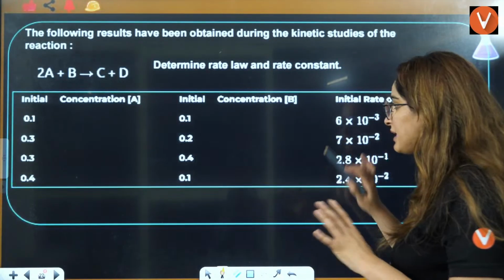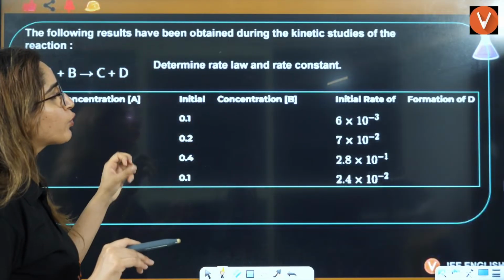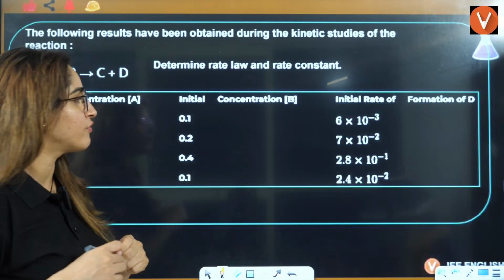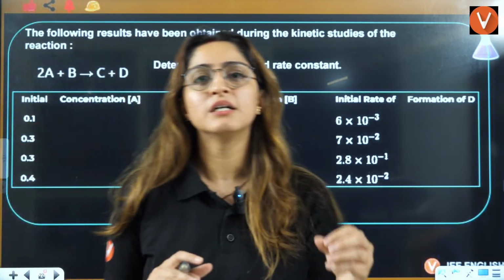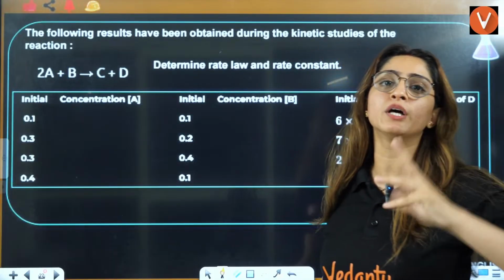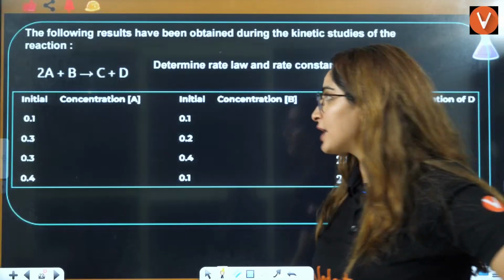these kinds of questions are kind of famous, right? If they have given you questions in which they have given the data in tabular form, what do you have to do? For this, you have to remember one thing, that is a trick. Okay?